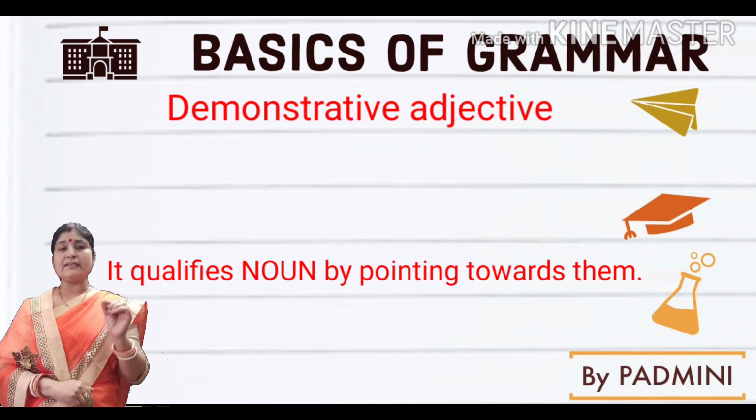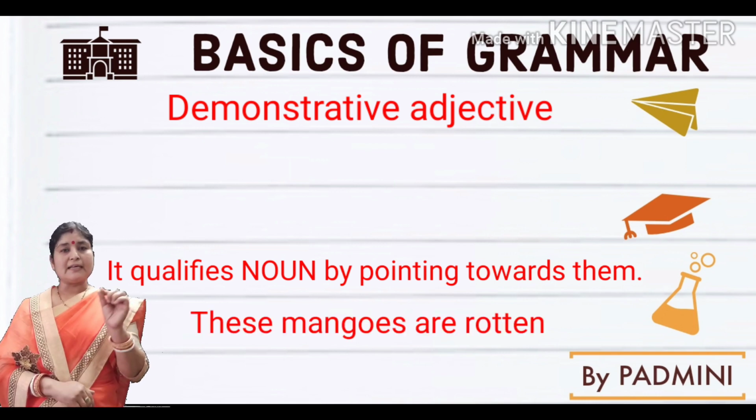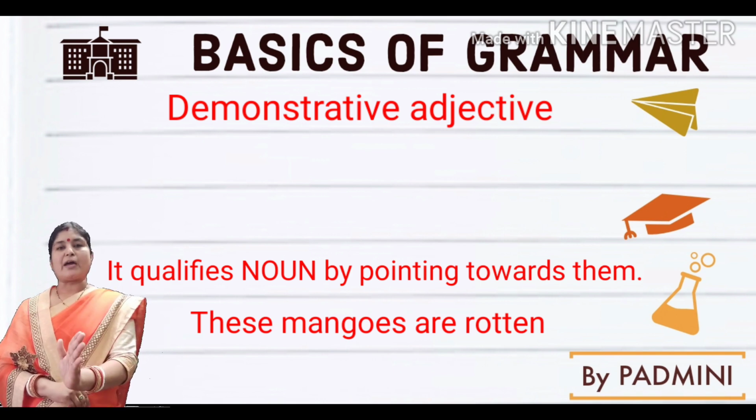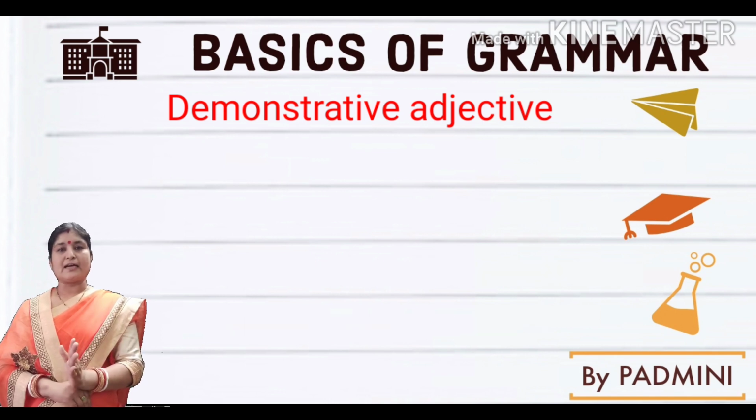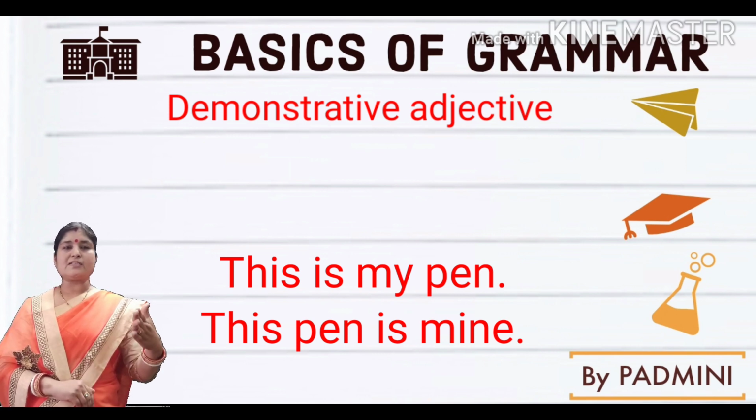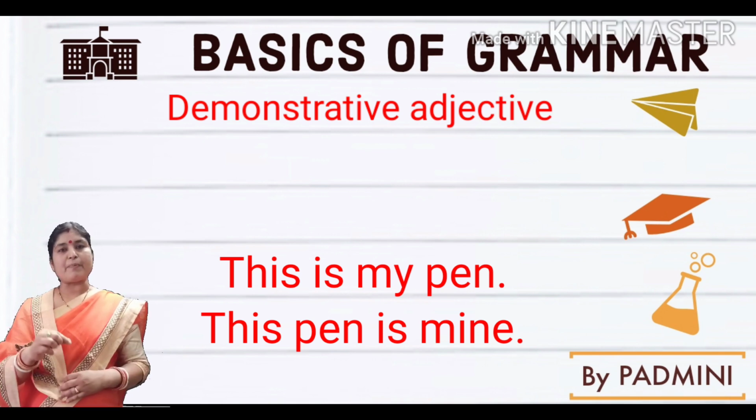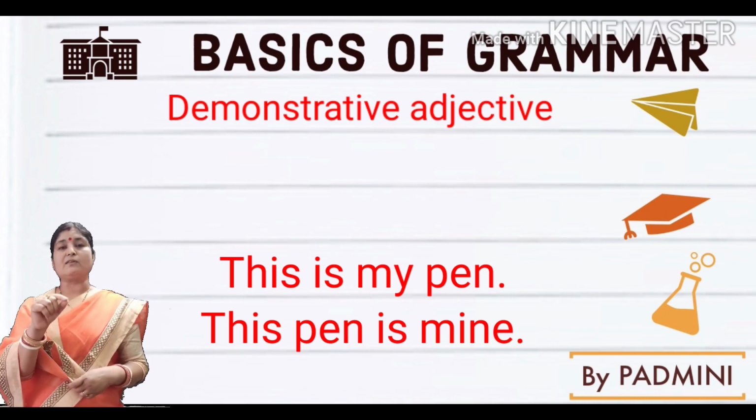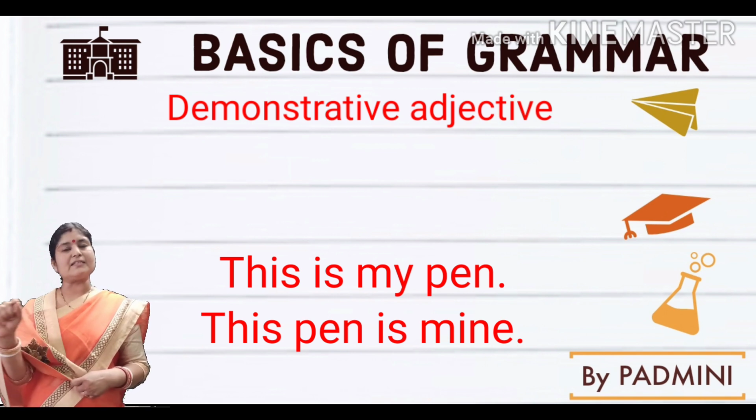How? These mangoes are rotten. Here, these mangoes. This is the word which demonstrates the mangoes. Like, this is my pen, this pen is mine. When I am saying this is my pen, here this is not regarded as a demonstrative adjective. When I say this pen is mine, here this is the word which is demonstrating the word pen.